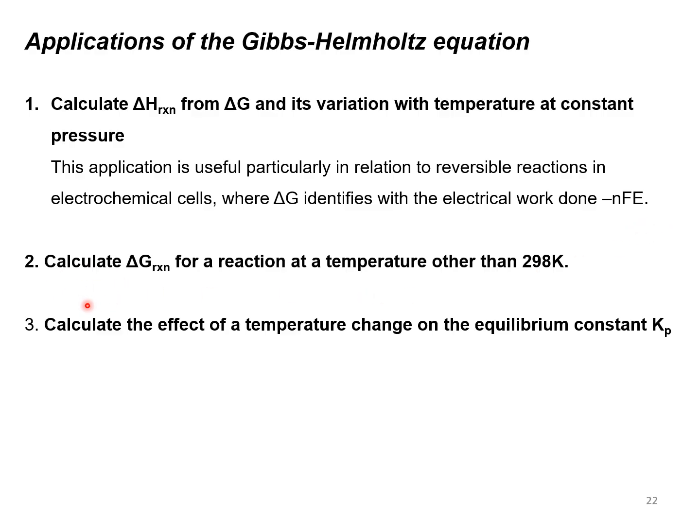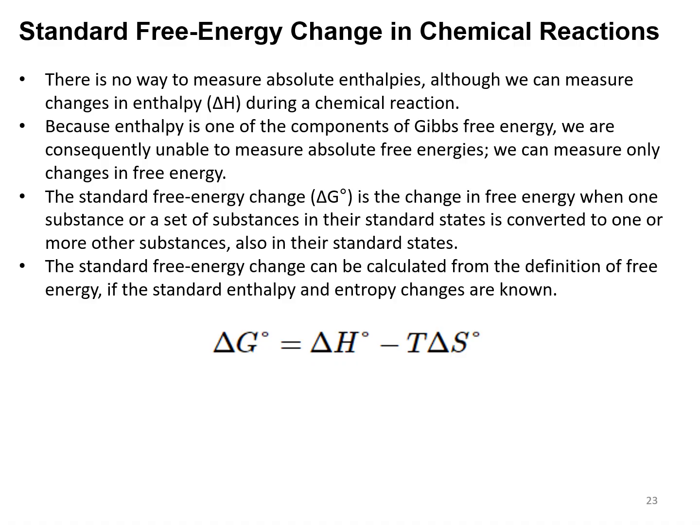And then the second application is to calculate delta G of any reaction at a temperature other than 298 Kelvin. And the third application is to calculate the effect of temperature change on the equilibrium constant, that is Kp. Then we can relate standard free energy change in a chemical reaction with the help of this equation: delta G naught is equal to delta H naught minus T delta S.